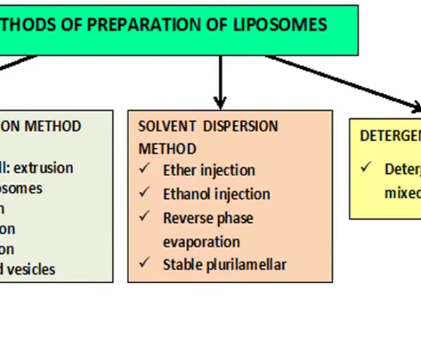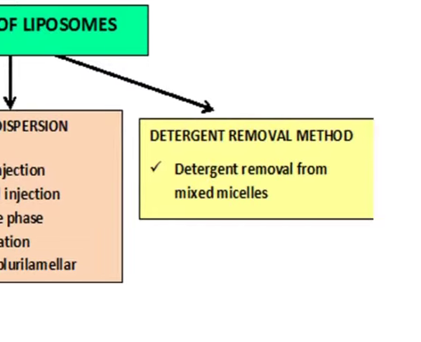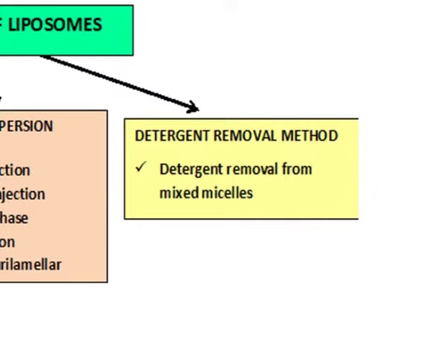Second is solvent dispersion method, in which there are ether injection method, ethanol injection, reverse phase evaporation and stable plurilamellar. Next is detergent removal method, detergent removal from mixed micelles.